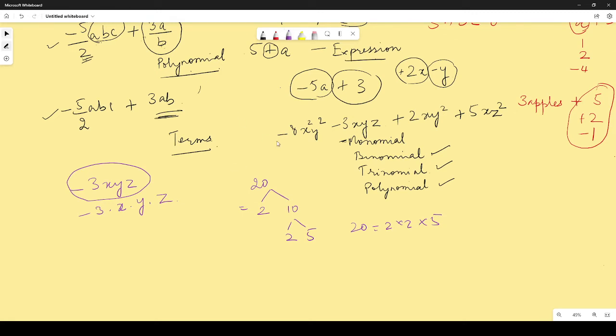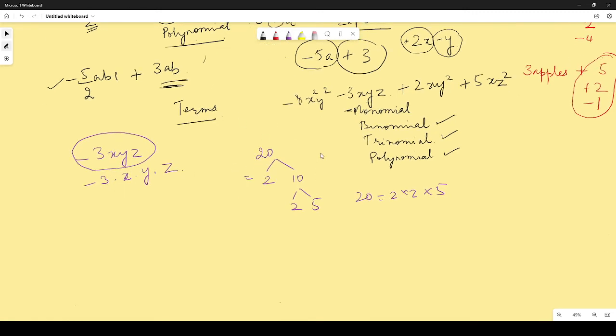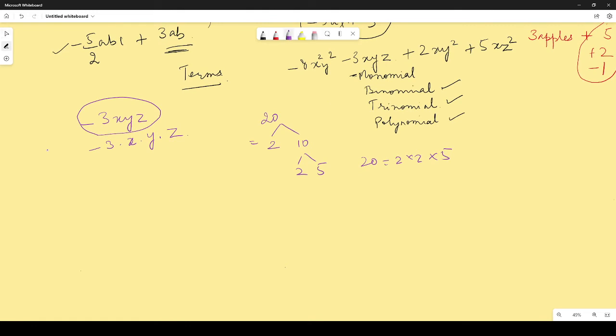Now what if I write 2a square bc? What will be the factors over here? 2 into a into a into b into c.